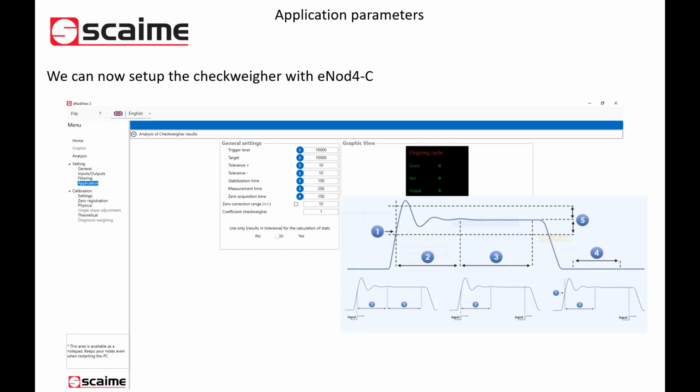If you want to display pure graphic results with points, like first packet 15, second packet 16, third packet 14, you need to go into graphic. In graphic, you can choose the curve you want to display. You can display the net weight, the gross weight, the factor measurement, and the result. So you can select the values you want to display, or you can display everything. Okay, thank you.